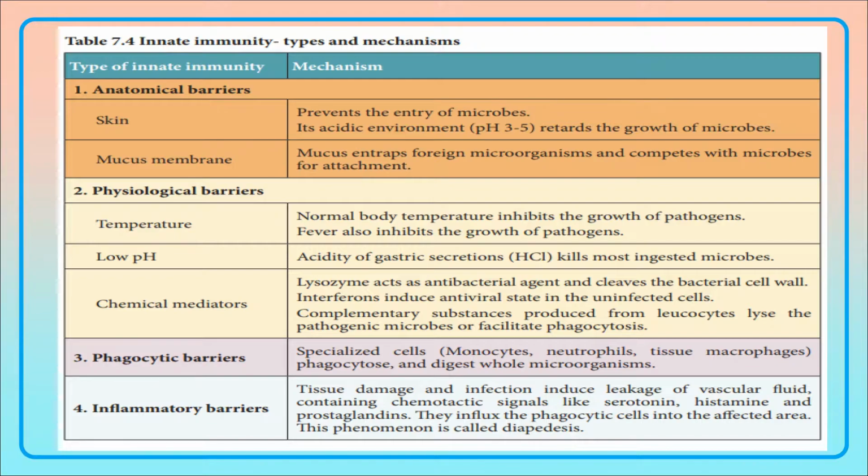This will make the phagocytic cells flow into the affected area, and this phenomenon is known as diapedesis. When there is an influx of these phagocytic cells into the affected area, it causes inflammation in the region of tissue damage or infection.